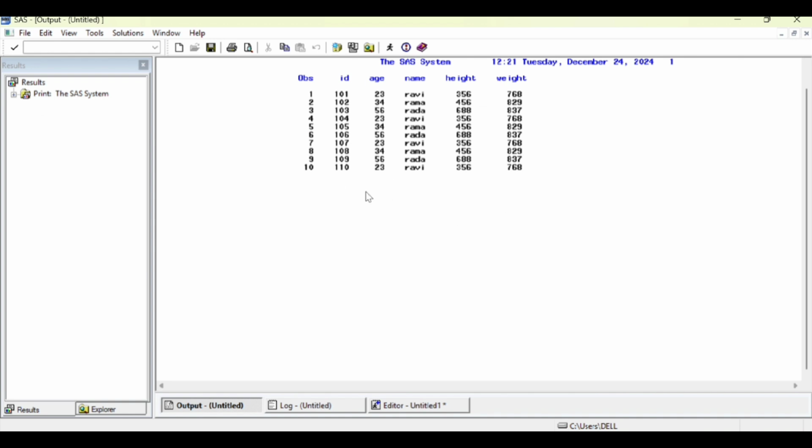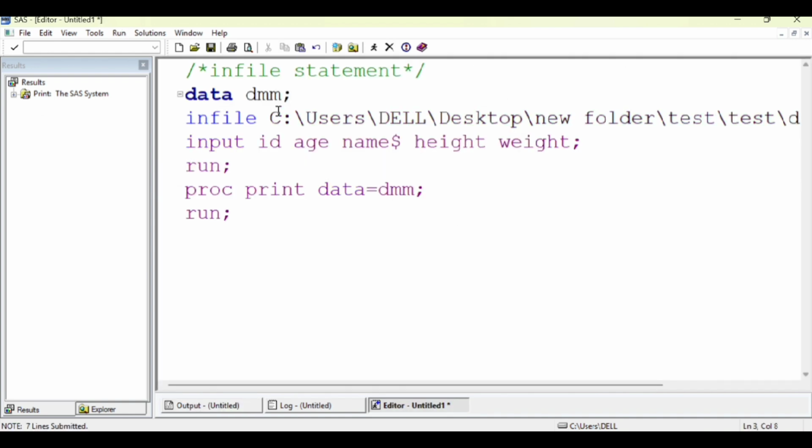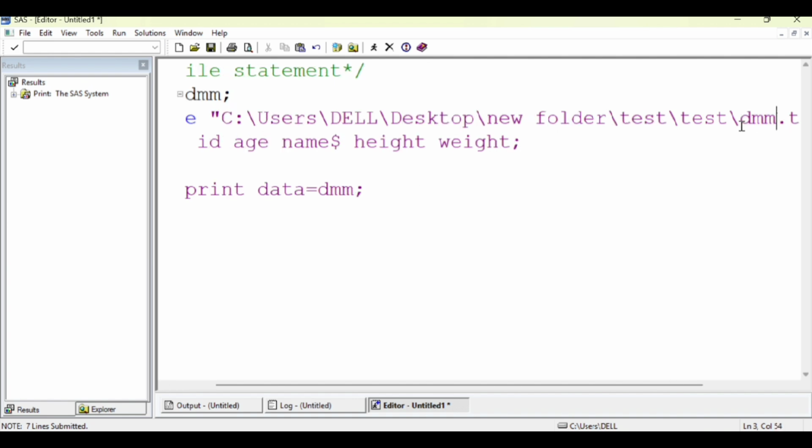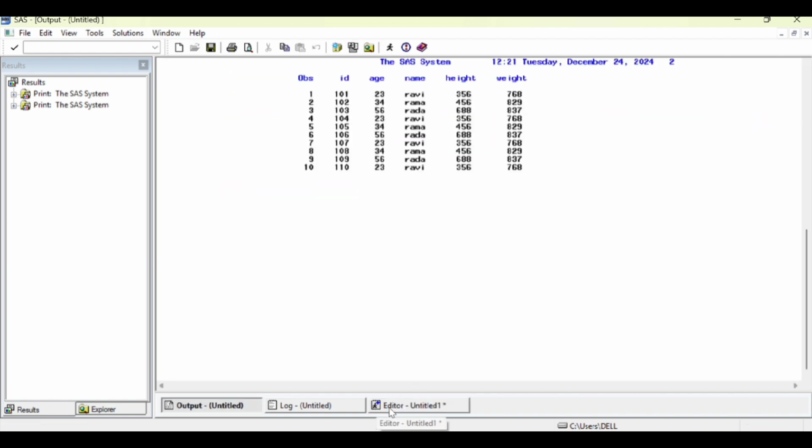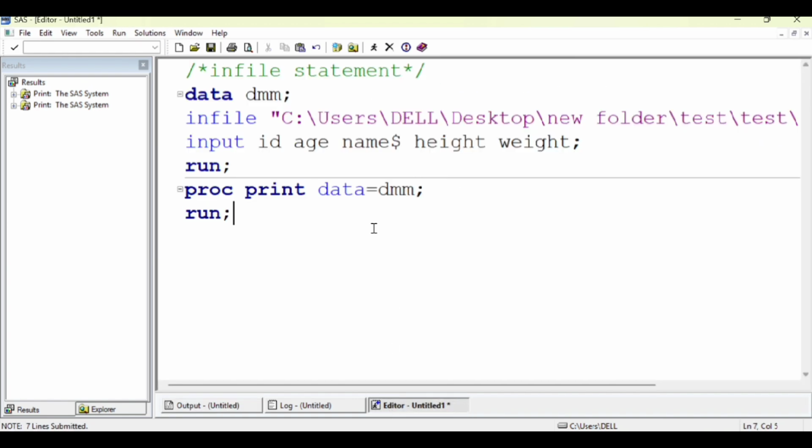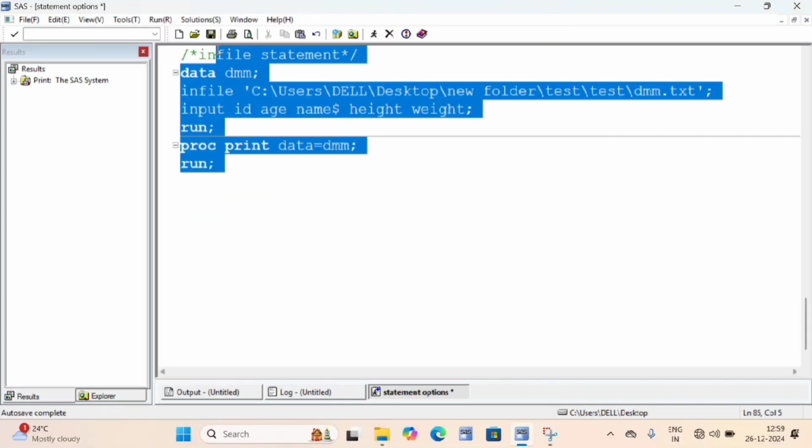Now you can see clearly. So instead of single quotation, shall I use double quotations? Will it work out or not? We will see. Yes, it's working. No worries in that. Single quotes or double quotes, anything is fine. I'll run this again. Okay.